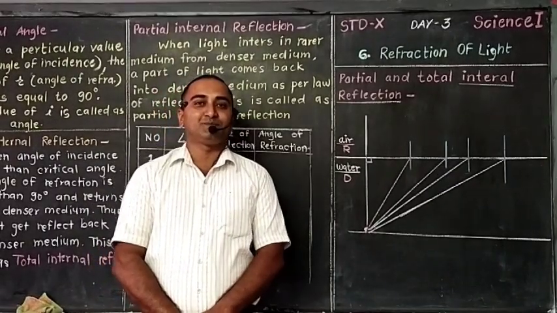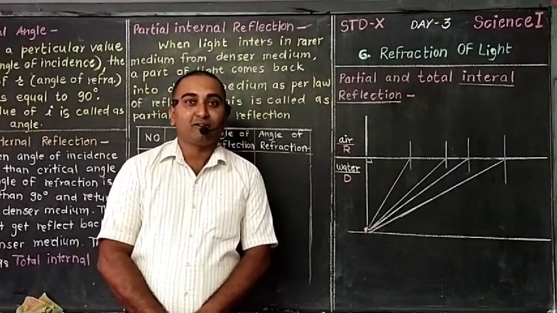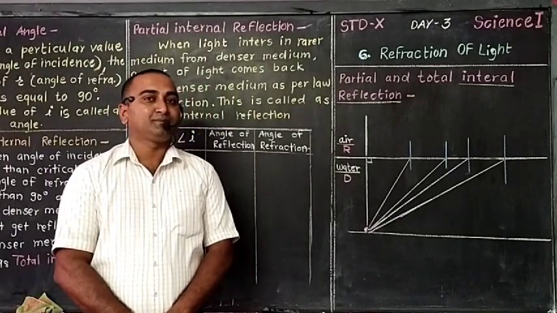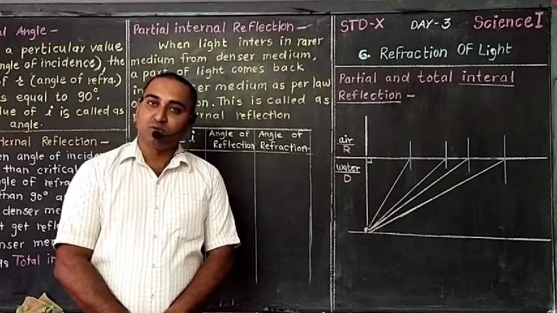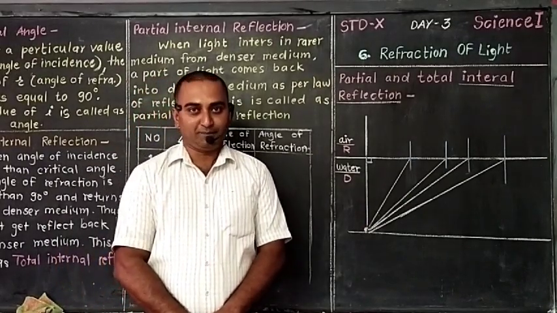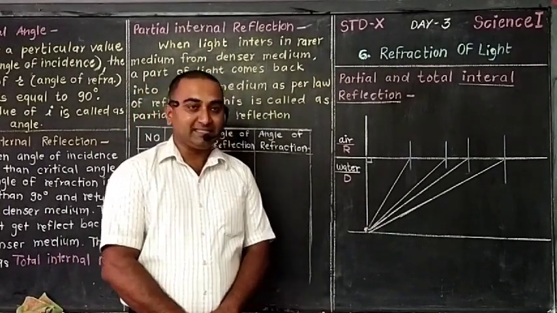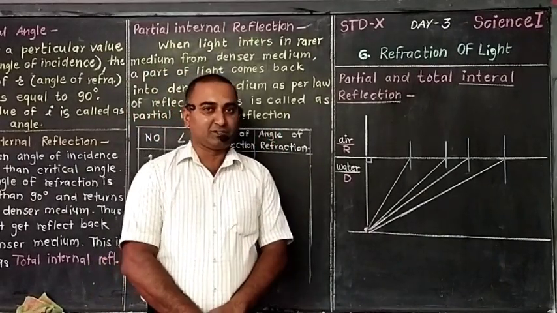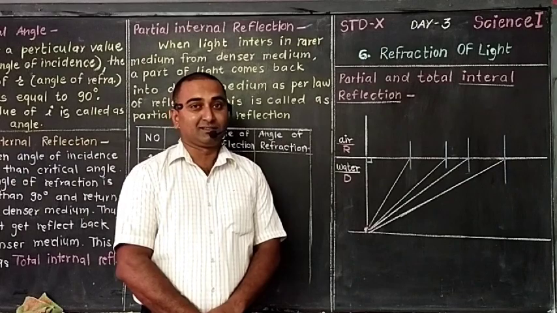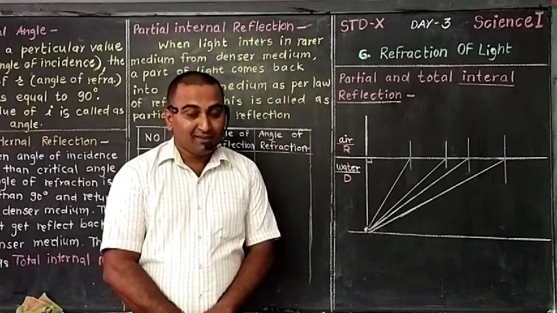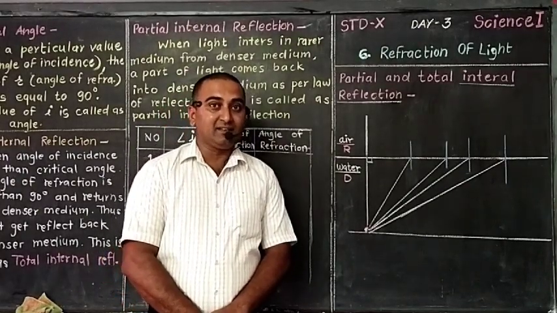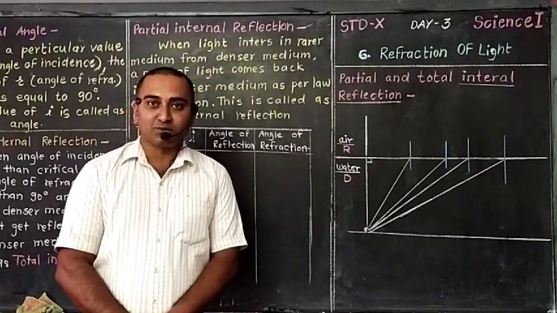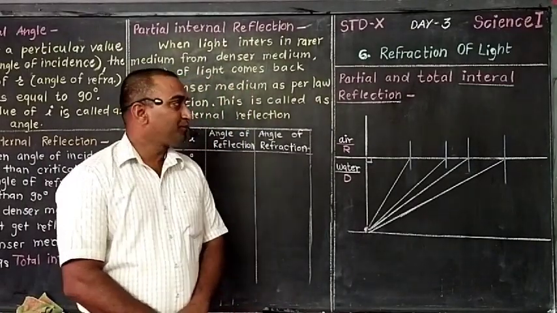Hi students, it is the third day of the sixth lesson of science first, refraction of light. Within this lesson, one more concept we are going to learn today. The name of that concept is partial and total internal reflection. It is not a general reflection. It is internal, and within internal, partial and total. Like this, three points we are going to cover within this lecture.